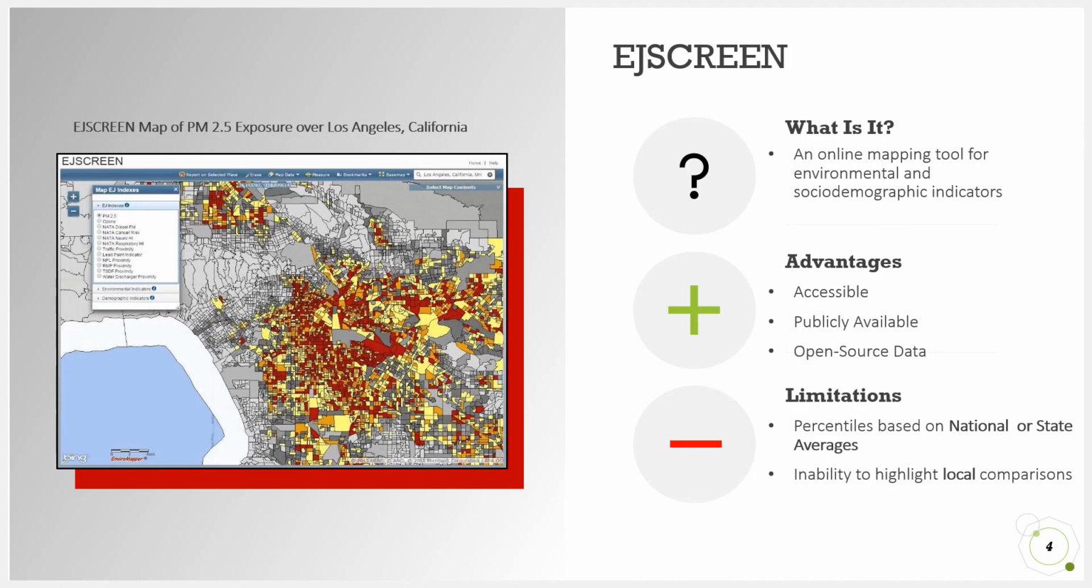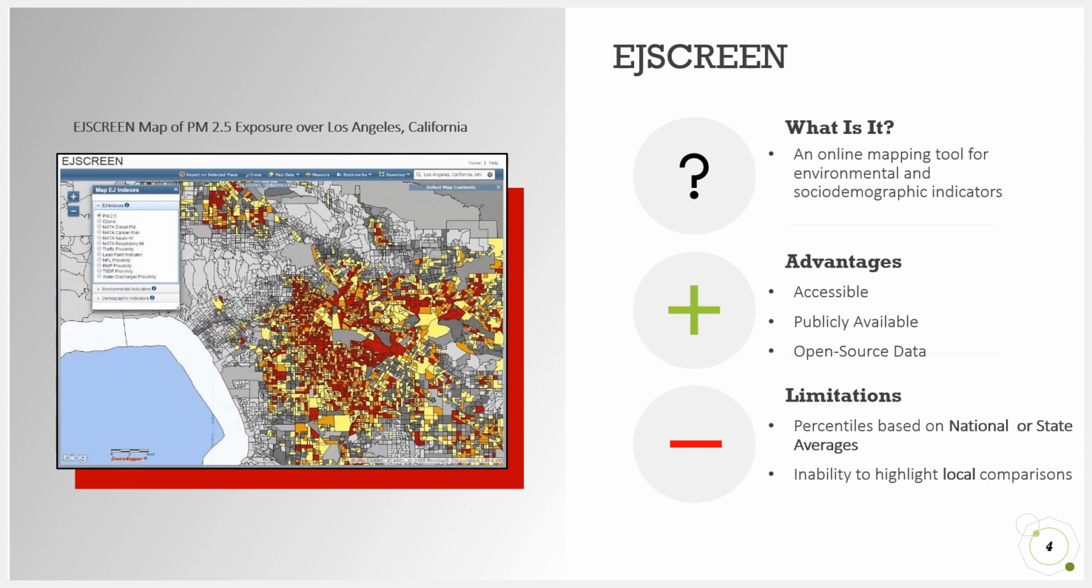Although the EPA already has an online environmental justice screening tool that is accessible, publicly available, and open source, it has some distinct limitations that this project attempts to address. For instance, the EJ screen is limited in identifying census tracts with high exposure or index values relative to national or state averages, thus limiting its efficacy at revealing local comparisons and supplying the necessary detail for smaller communities such